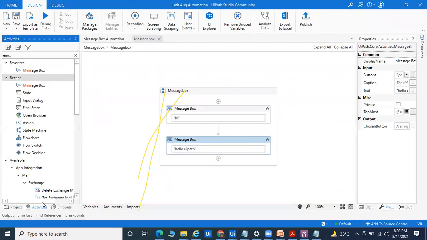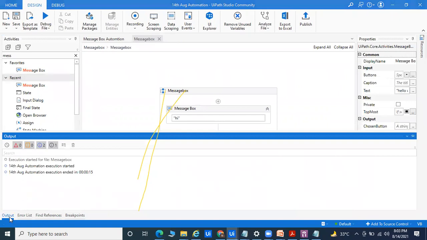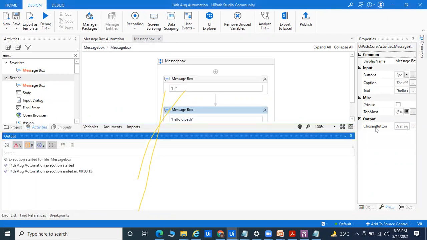So there is an output panel. You can see here the output panel. If you go for an interview, they will ask you what is the response time of the application. That is called 15 seconds of time. Within 15 seconds of time, we are able to automate the process. So this is called hi and hello.